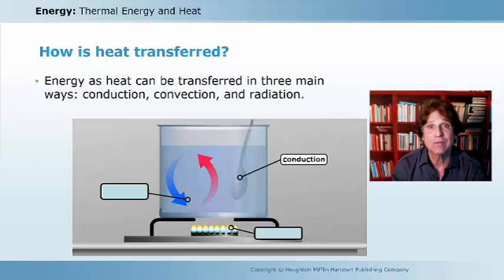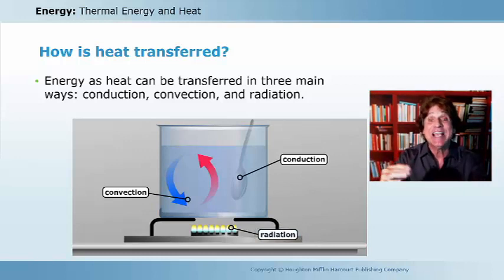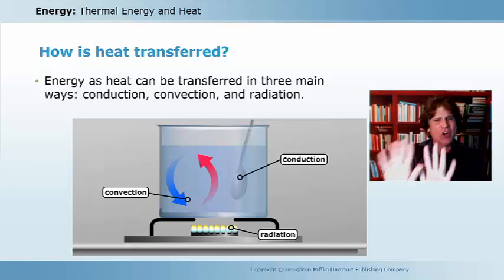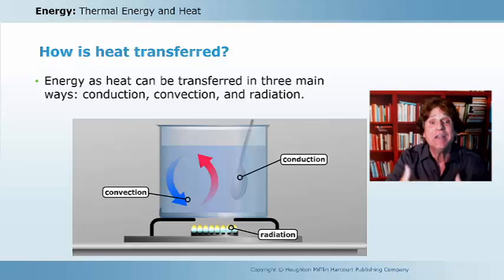What about convection? Well, the giveaway are those colored arrows because they're showing convection flows, forming that convection cell. And so we have convection, which is the heat transferred by the particles of a fluid. And finally, which one is radiation? Well, radiation doesn't involve that fluid transfer and it doesn't involve actual touching, but we can see it here from the flame. Just as your hands would feel the fire, the flame is radiating heat energy, which is transferred to that liquid, and we have the liquid warming up.